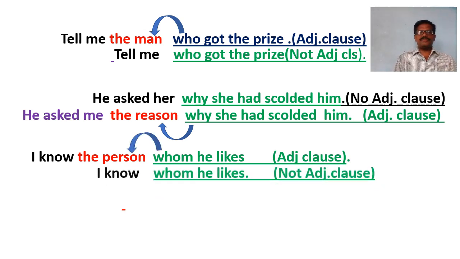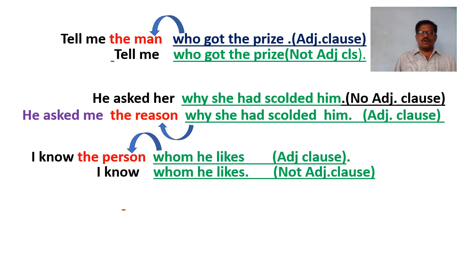Whereas, in this sentence, I know whom he likes. Whom he likes is a subordinate clause which is started with a relative pronoun whom. But this cannot be called an adjective clause because it has no antecedent before it. It has no noun phrase before it to describe.